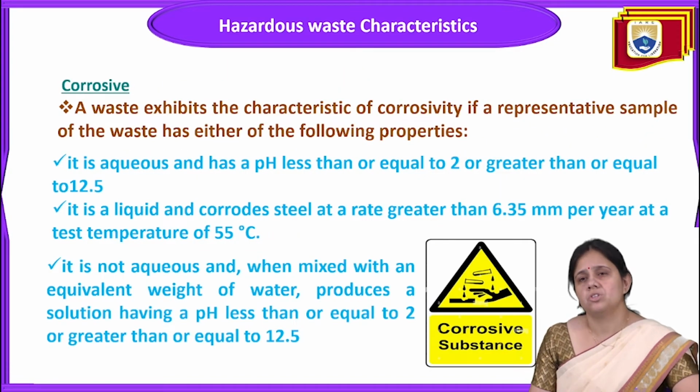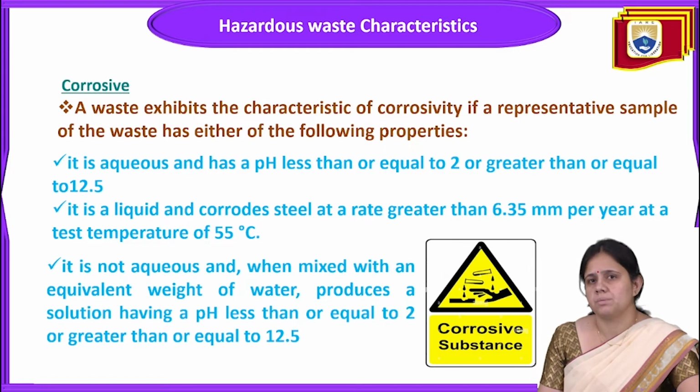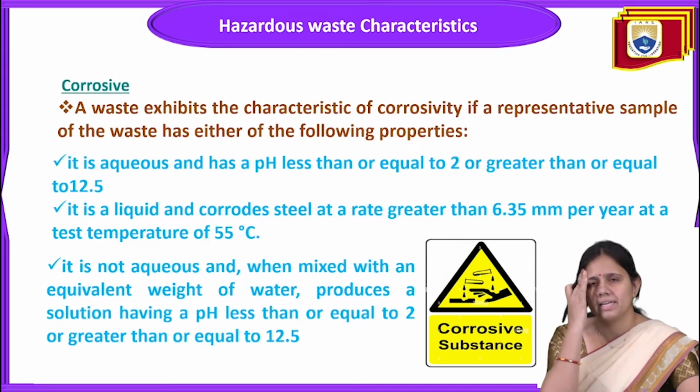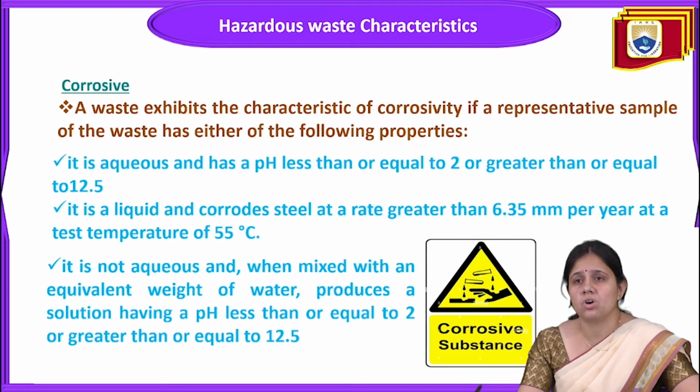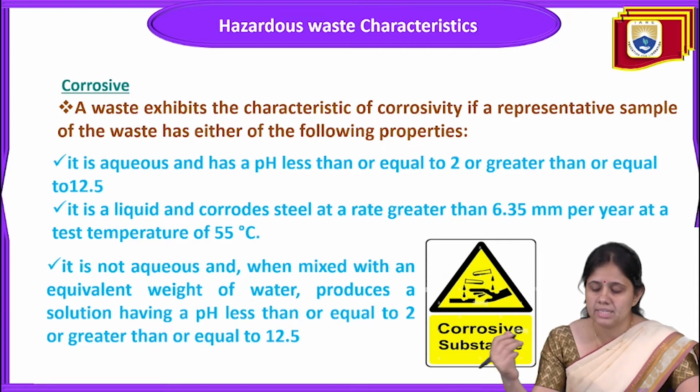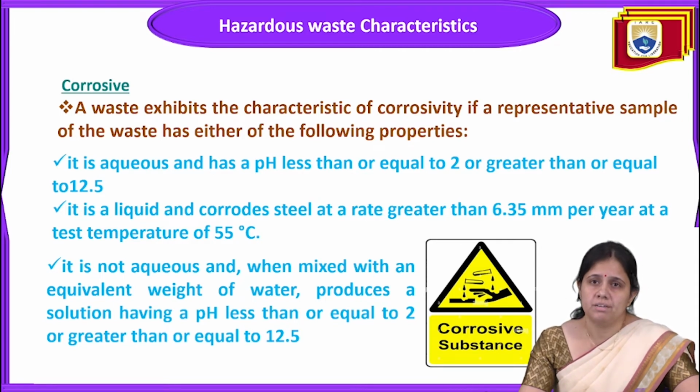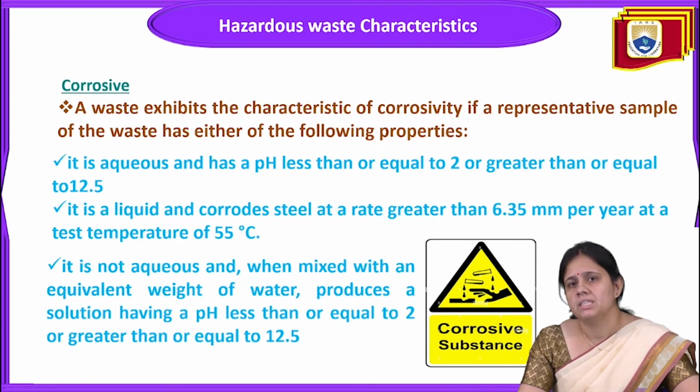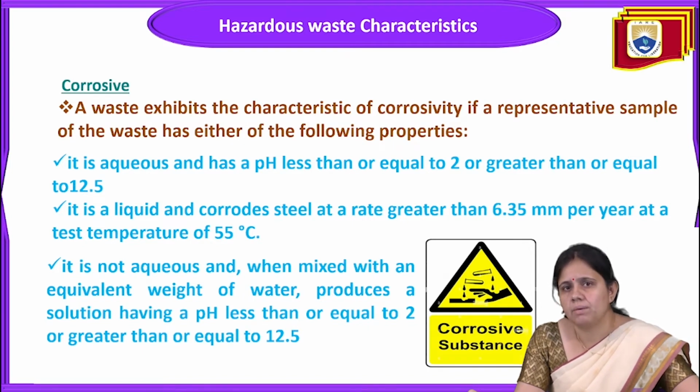The next feature of hazardous waste is corrosive substances, meaning a waste that exhibits the characteristic of corrosivity. If a representative sample of the waste has either of the following properties, then it is called corrosive. What does this mean?